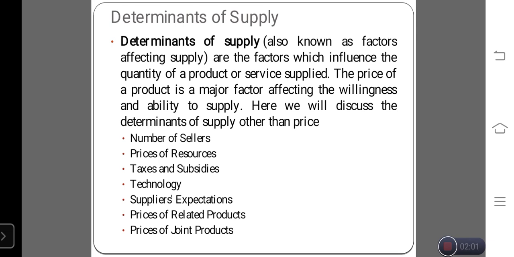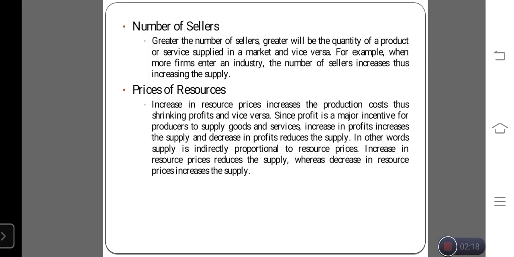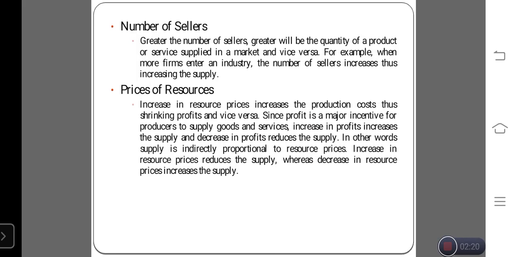The first one, number of sellers; second, price of the resources; third, tax and subsidies; fourth, technology; fifth, suppliers' expectation; sixth, price of related products; last one, price of joint products. So now we'll share the information. First one, number of sellers.